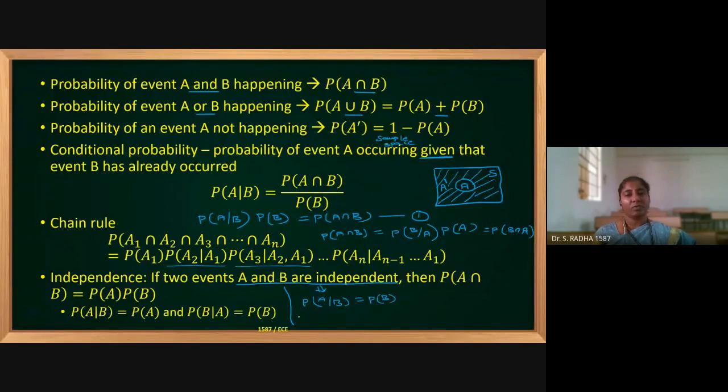Why? We know that the formula is probability of A by B equal to probability of A intersection B divided by probability of B. This is our formula already known. Numerator, now independent events means we will have probability of A into probability of B, divided by probability of B. Now, if this probability of B gets cancelled, only probability of A will remain.